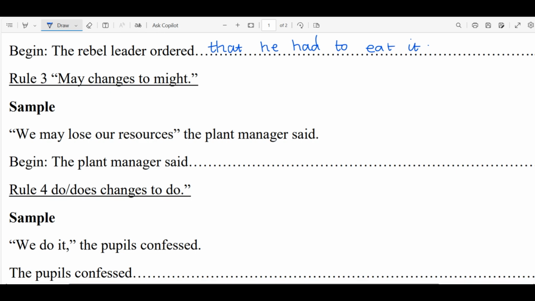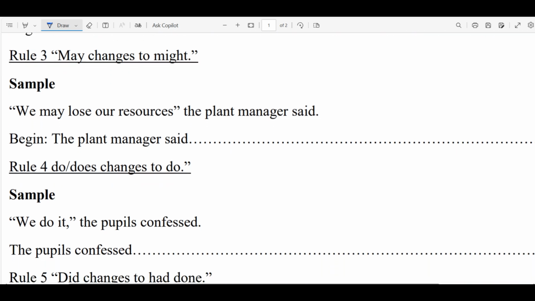We move on to rule number 3. Rule number 3, if they have used may, may changes to might. Sample: we may lose our resources, the plant manager said. Begin with the plant manager said, so may will change to might. We changes to they. What else can we change from this one?